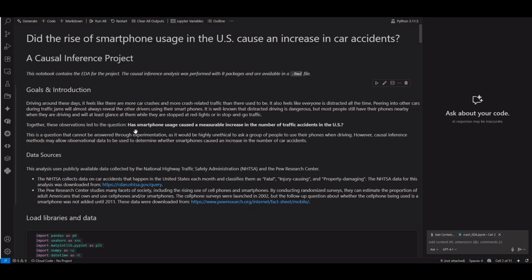Together, these observations lead to the question: has smartphone usage caused a measurable increase in the number of traffic accidents in the US? This is a question that cannot be answered through experimentation, as it would likely be unethical to ask a group of people to use their phone when driving. However, causal inference methods may allow observational data to be used to determine whether smartphones caused an increase in the number of car accidents.